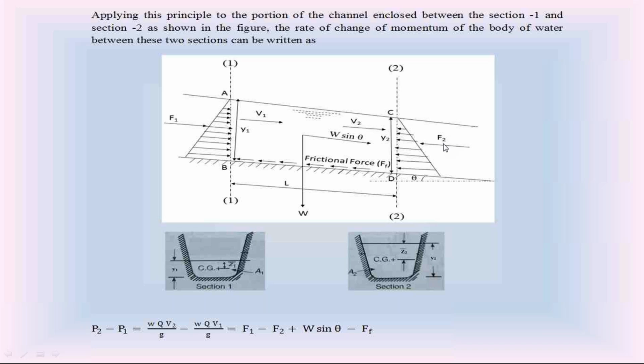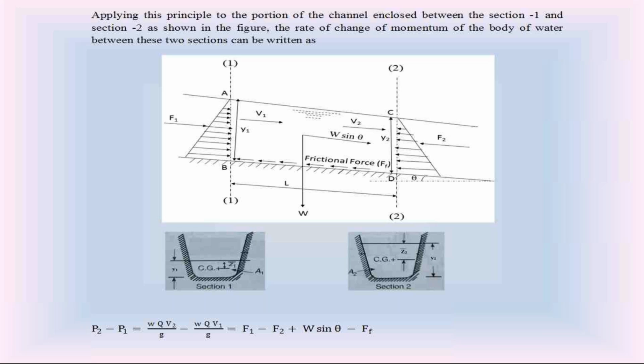The direction of F2 is opposite to the direction of the water flow. Then at the channel bottom, due to friction, the frictional force is acting on the water flow. The direction of this frictional force is opposite to the direction of water flow.